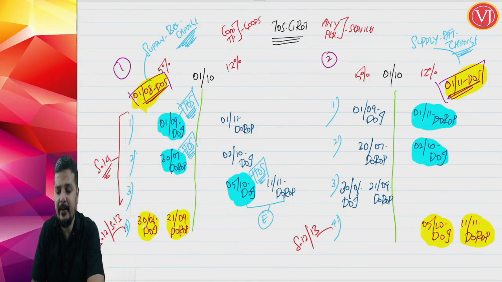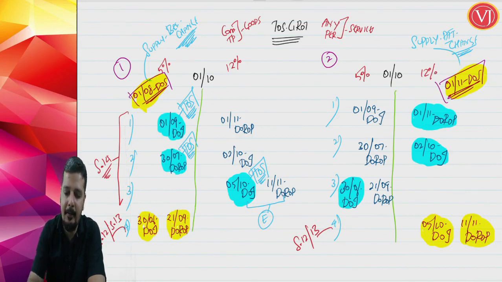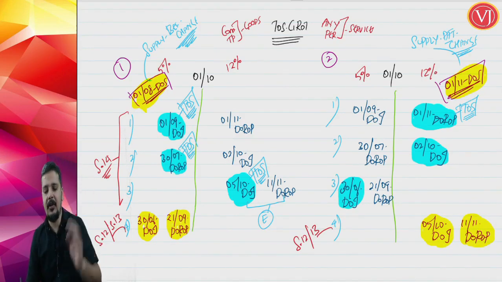In the third case, date of supply is after change, whereas your date of invoice and date of receipt of payment both are before change. Both are before change. Right, again the events are scattered. So in the first case where I said supply and receipt of payment is on the same side, that receipt of payment will be the time of supply. Invoice is before change, ignore that.